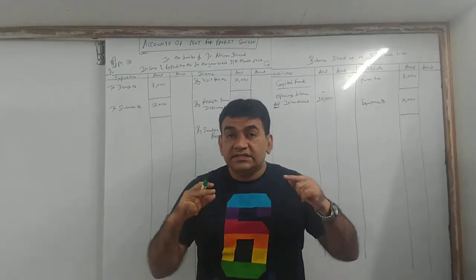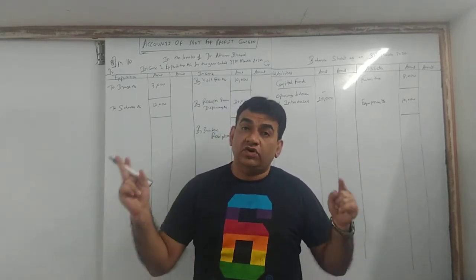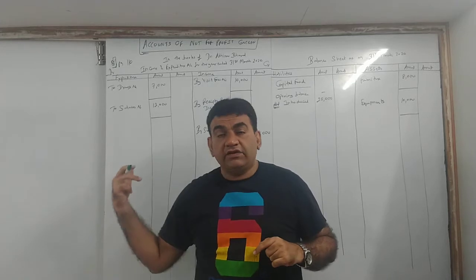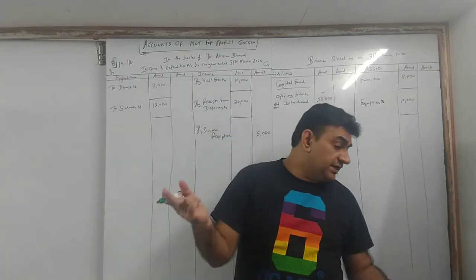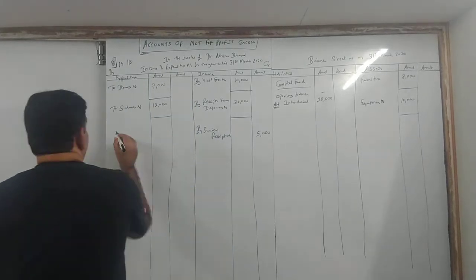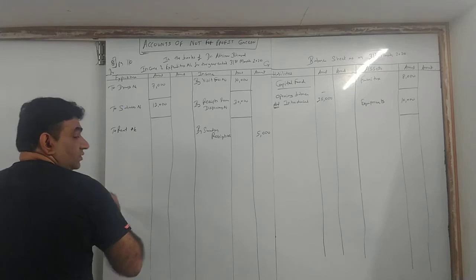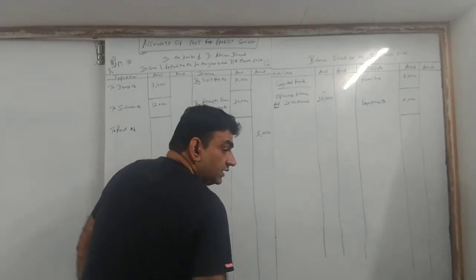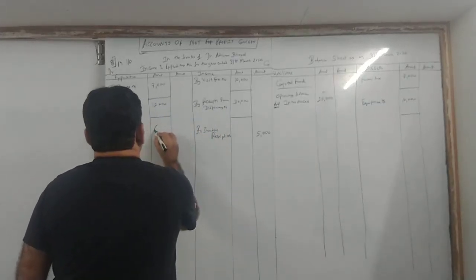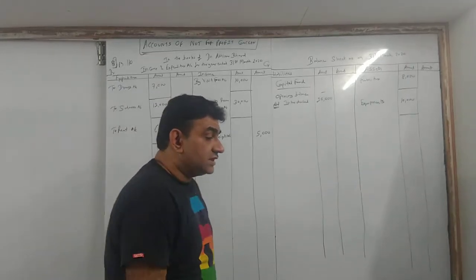So rent is a payment made to the landlord for using his space for your business or profession. Therefore, for the business, it is an expense. Since it is an expense, you will put it on the expenditure side. So on the expenditure side, to rent account, that is 6,000.